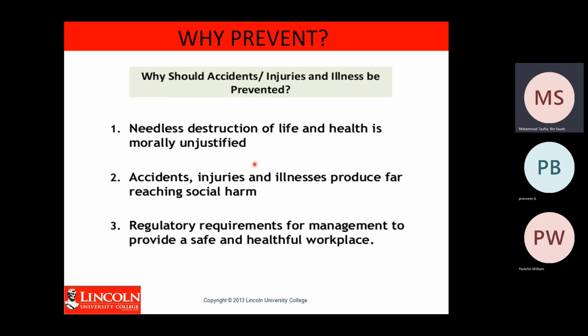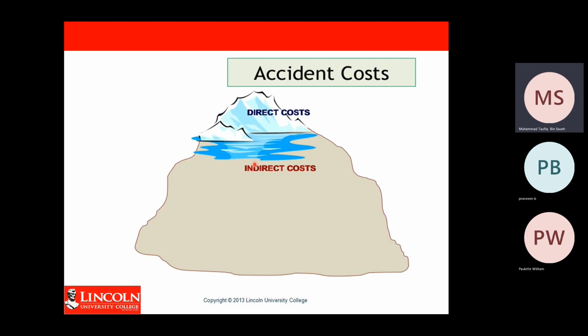Now the second one: accident, injury, and illness produce far-reaching social harm. And the third one: regulatory requirement for management to provide a safe and healthful workplace.